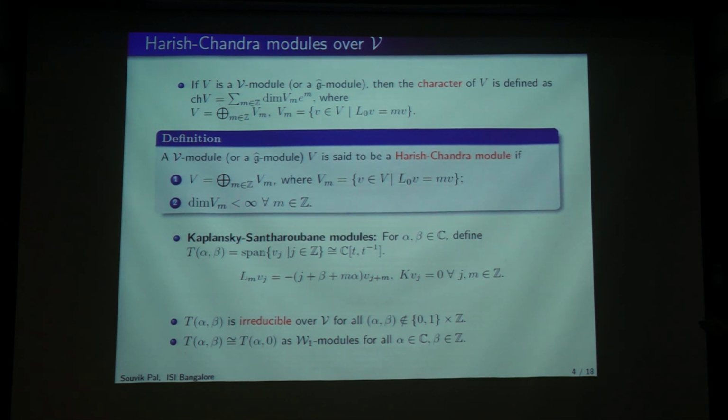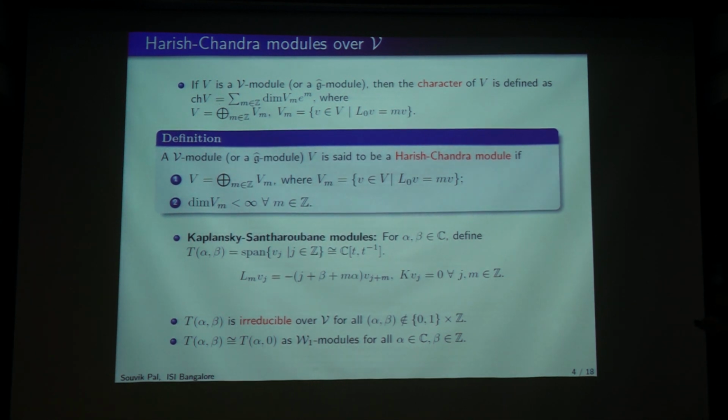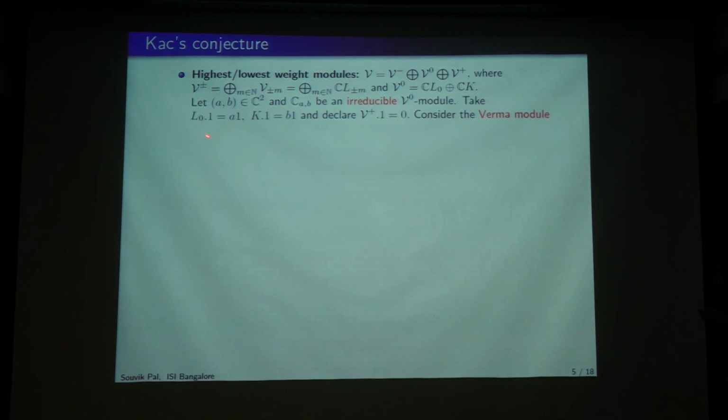But there are other classes of modules which we know, which have finite dimensional weight spaces, but they are not bounded. And these are highest or lowest weight modules. As I said, the Virasoro has a nice triangular decomposition like this. So now we play the usual game. You take an irreducible module over the middle part of the triangular decomposition. It's an abelian Lie algebra, so it will be one dimensional. And let L0 act on it by A and K act on it by B.